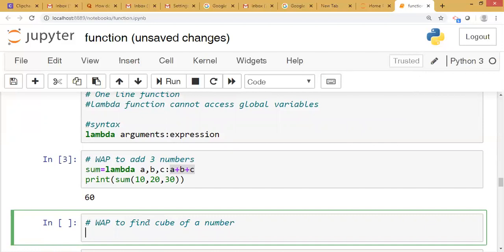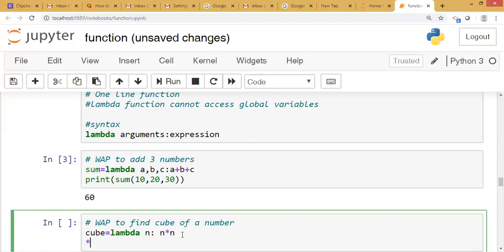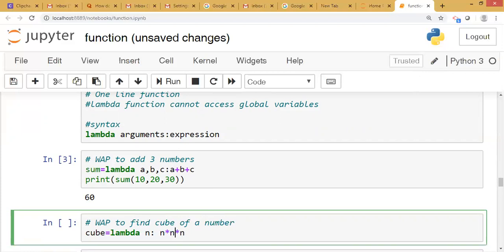To find the cube of a number, we will keep cube as the variable. Cube equal to lambda. How many parameters are required? Only one, that we will keep as n. The expression is n into n into n.